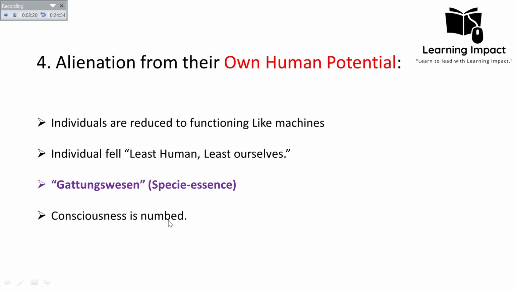Also, Karl Marx believed that consciousness is numb under the capitalist system. It means that the capitalists are better at advertisement. They are ingraining such things in our mind that there is some superior trait in the capitalist class, which is why they own all the means of production.